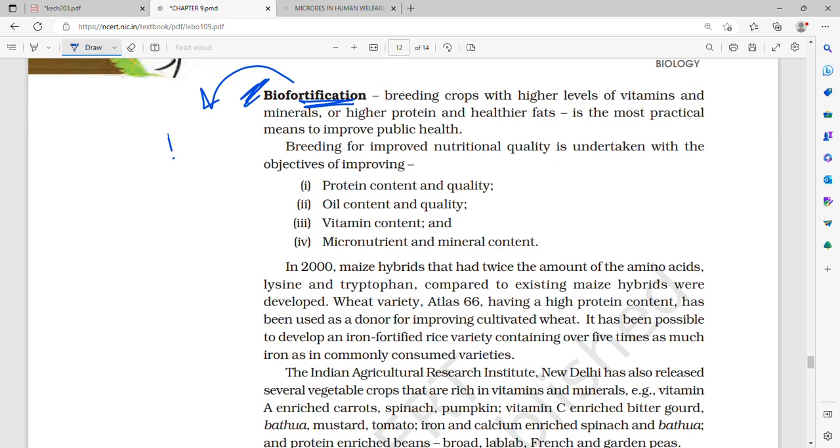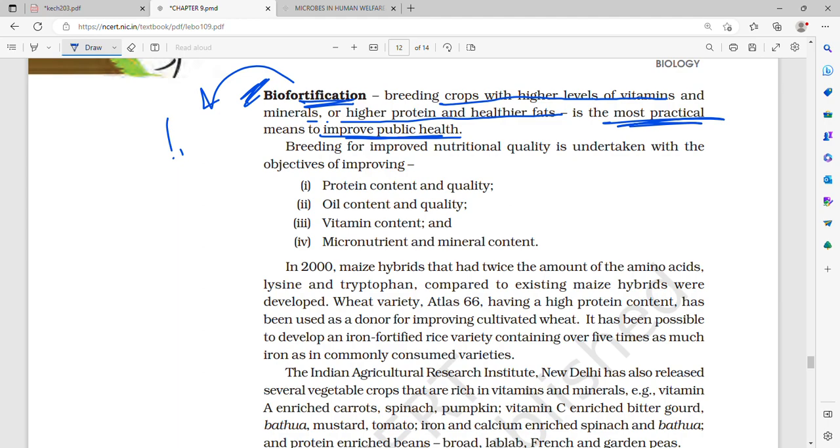If you go ahead and read, that is an entirely different subject. Biofortification: breeding crops with higher levels of vitamins, minerals, high protein and healthier fat. It is the most practical means to improve public health.